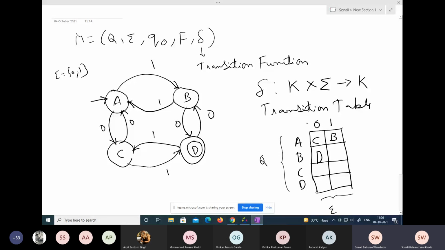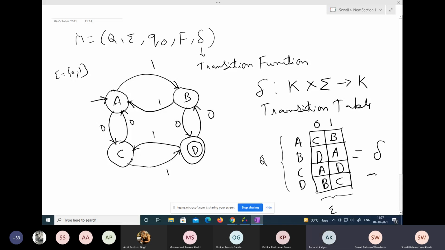Similarly, here we'll get the values A, here we will get D, then D gives 0 to B, and D gives 1 to C, right? So this is our final transition table, and this is also our delta. Okay, so this was it. And now we will take one example over here.